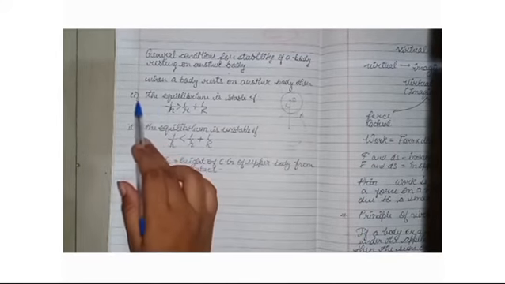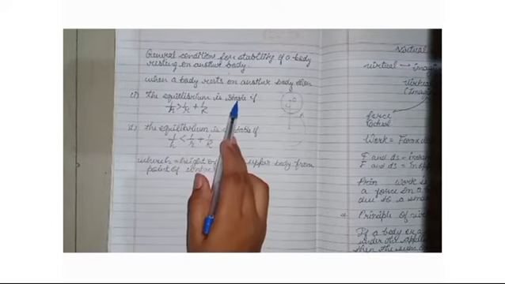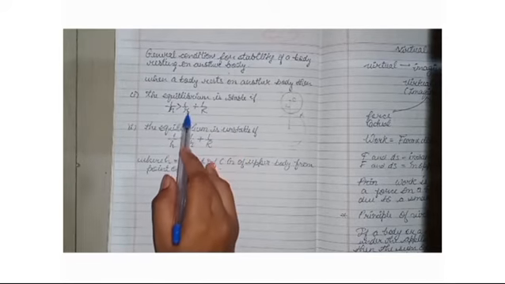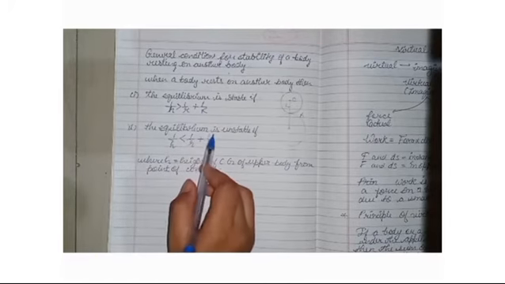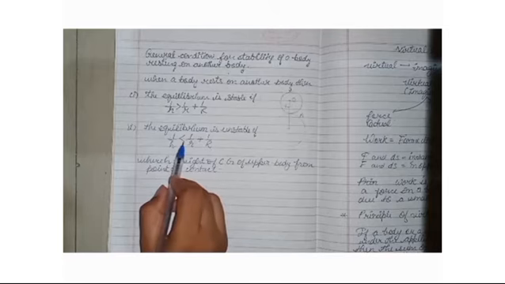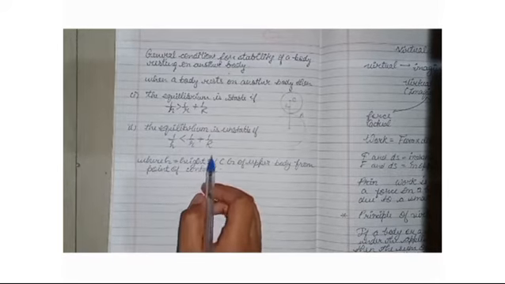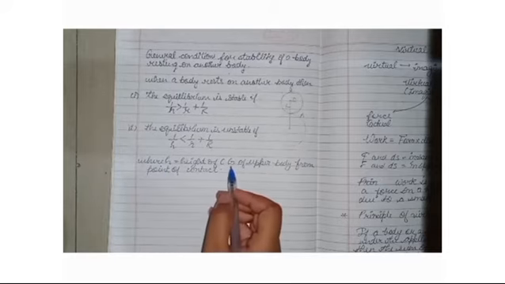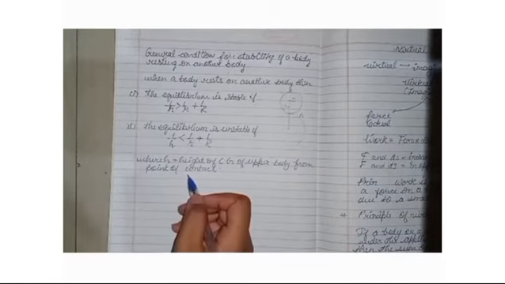So the first condition is the equilibrium is stable if 1 by h is greater than 1 by small r plus 1 by capital R. The equilibrium is unstable if 1 by small h is less than 1 by small r plus 1 by capital R, where h is the height of the center of gravity of the upper body from the point of contact.